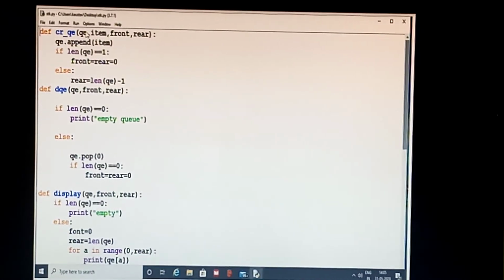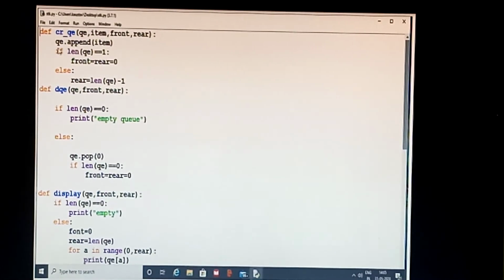QE, this one is a list. Item, front and rear. So we need to know these with the QE. QE is the name of the list through which we are going to implement the queue. Item is the item which I have taken from the user to insert into the queue. Front and rear, these two are going to be maintained so that front will be at 0 and rear will go up to the latest insertion point.